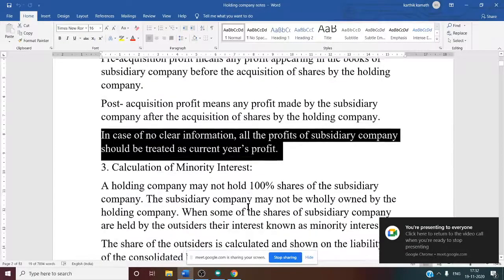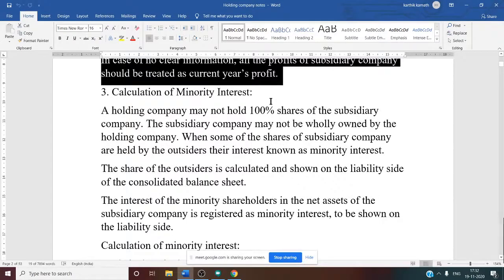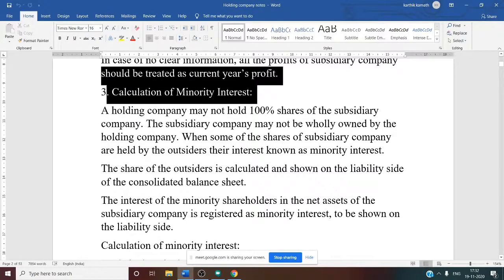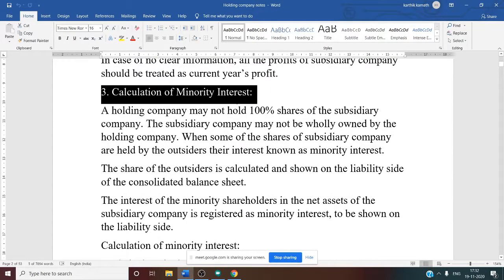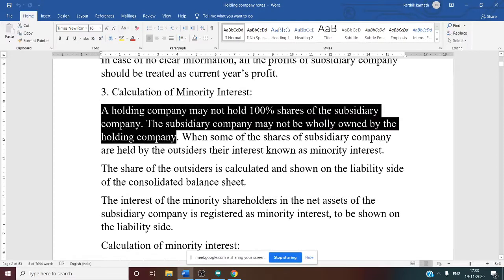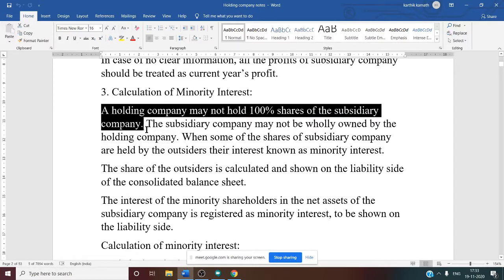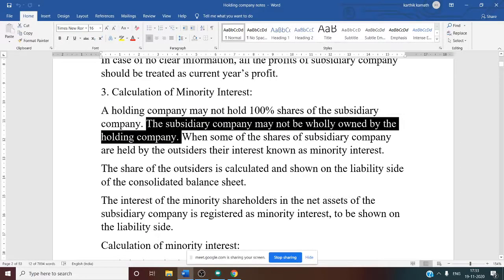Now the third one is the calculation of minority interest. Before calculating the minority interest, or third party's interest, or outsiders' interest, we need to calculate the majority minority ratio. A holding company may not hold 100% shares of the subsidiary company, because they can hold more than half but not everything. The subsidiary company may not be wholly owned by the holding company.